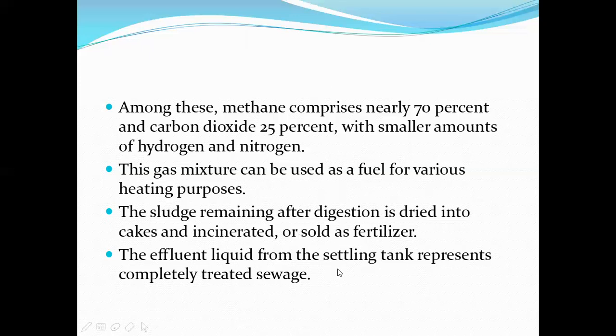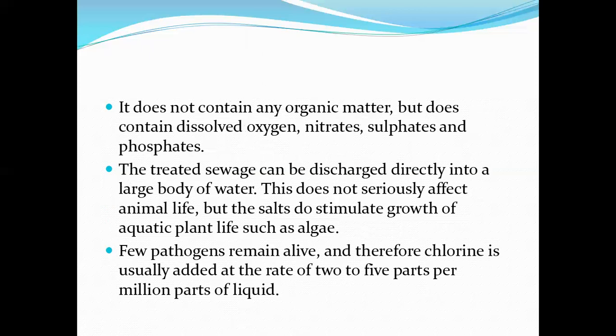The effluent liquid from the settling tank represents completely treated sewage, treated as clear water. Most of the organic matter will be removed, but dissolved oxygen, nitrates, sulfates and phosphates will be there, which have to be cleared in later steps.